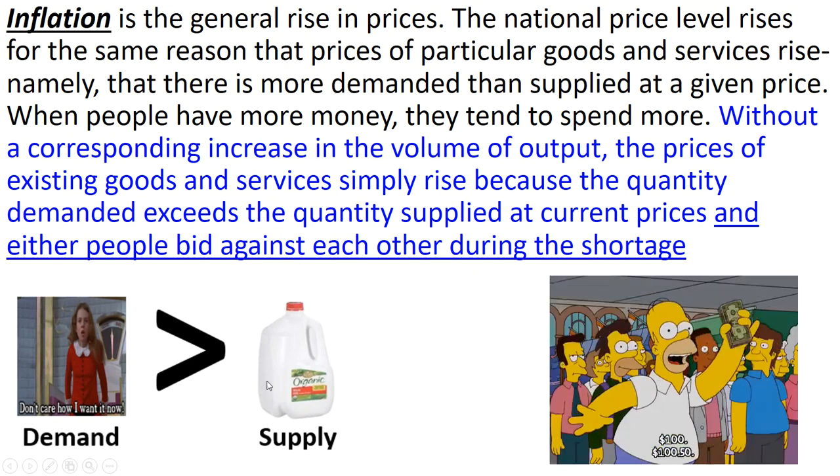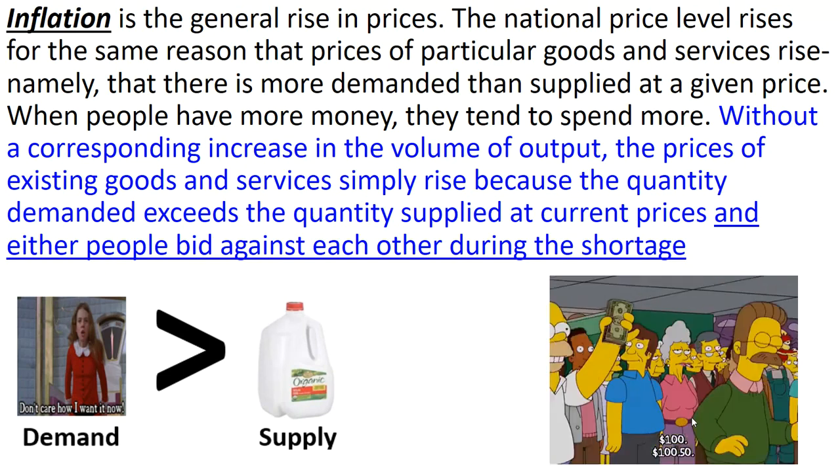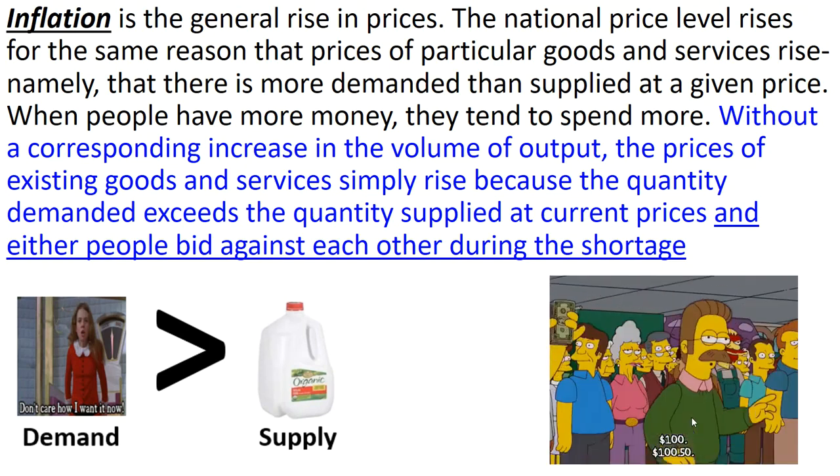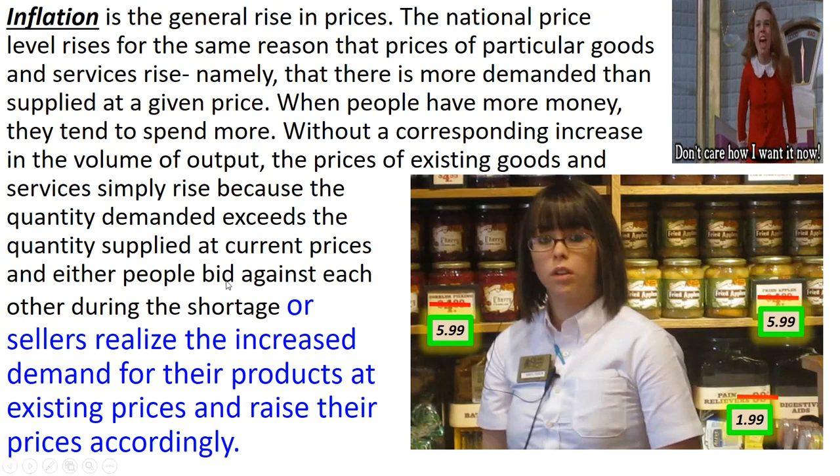We have not changed the supply of milk. So what happens is because demand has gone up, people are fighting over the milk that's available, like an auction, and people bid the price up. That's why when demand increases, the price goes up. That's one example that Sowell gives us: inflation leads to more money, leads to more demand, and more demand could lead to bidding between each other, and that will increase the price of the product. Or sellers realize the increased demand for their products at existing prices and raise prices accordingly.